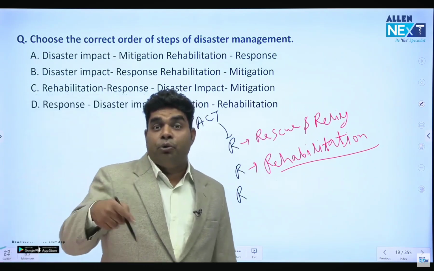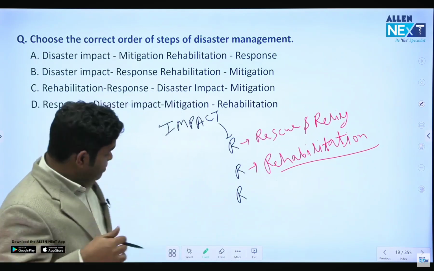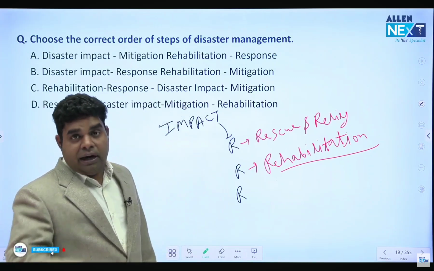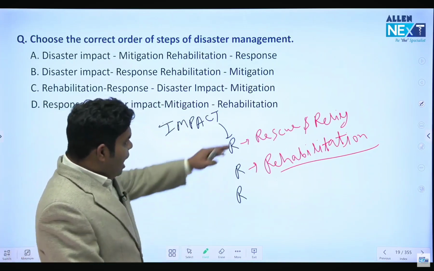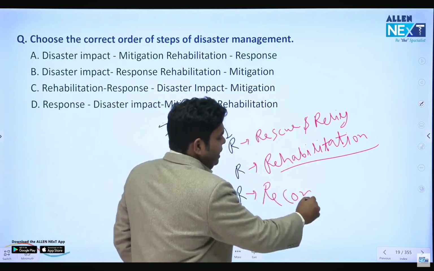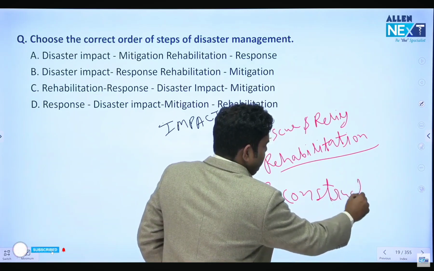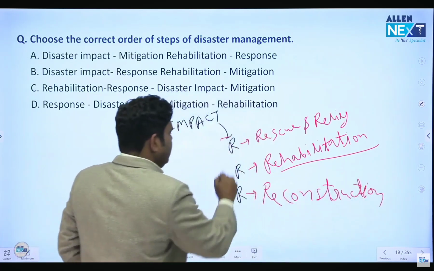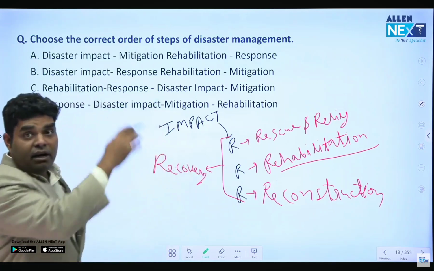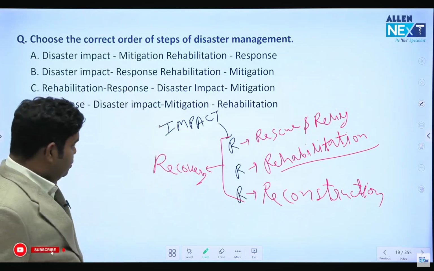preventing people from dying due to loose motions and all during flood and cholera, okay, that they should not defecate in the same water, otherwise the loose motions will keep on happening. So after rescue rehabilitation, the third is reconstruction of their homes and building. Reconstruction. If you add all these three, it will become recovery. ऊपर में से आंसर देना, which do you think is the correct answer, ABCD, that you have to give.